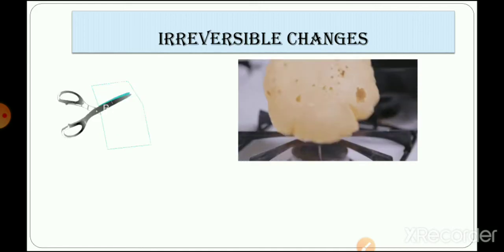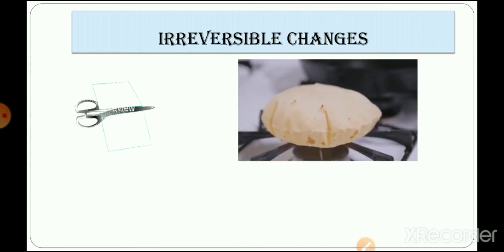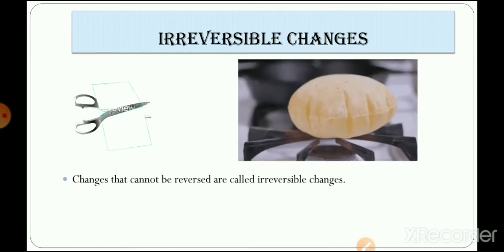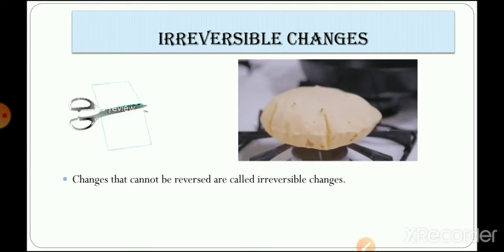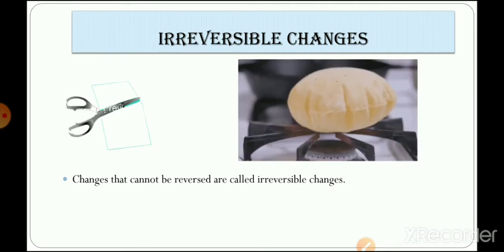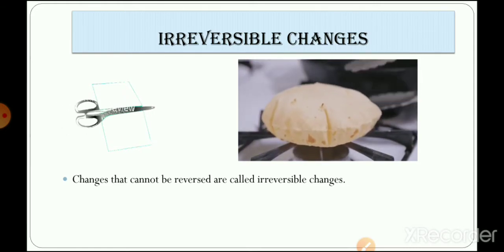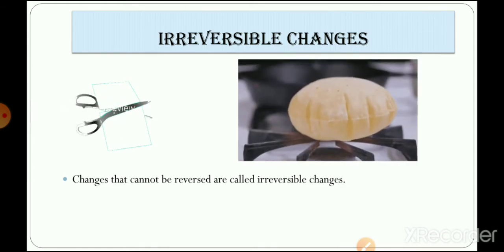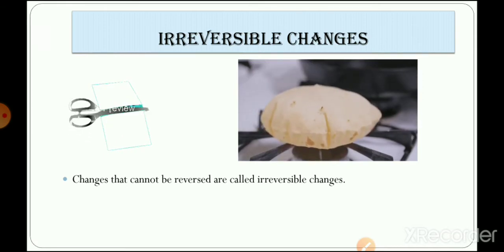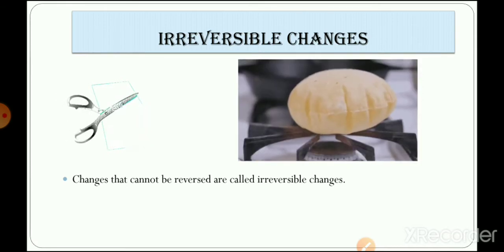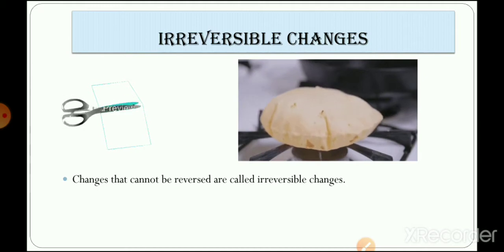So what is the definition of an irreversible change? A change that cannot be reversed is known as an irreversible change, right? In the examples that I have given you, you can see that these actions cannot be reversed. So those actions that cannot be reversed are known as irreversible changes.